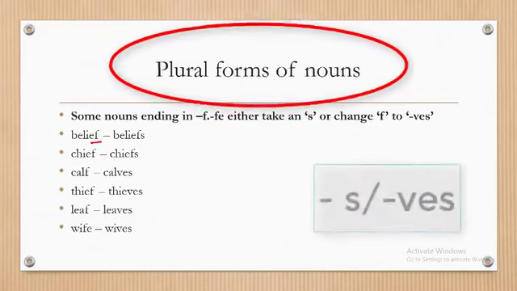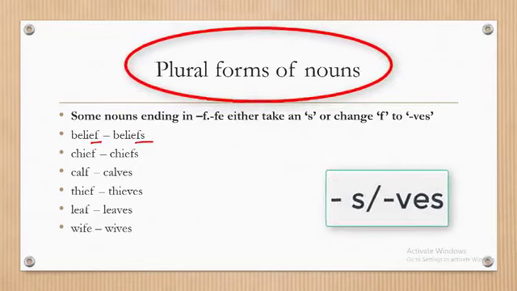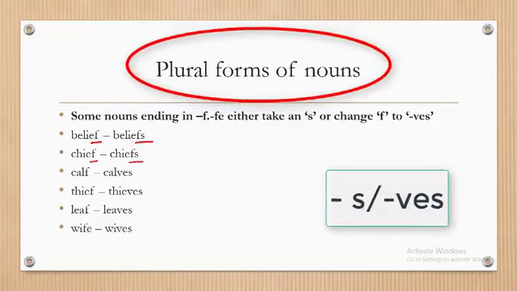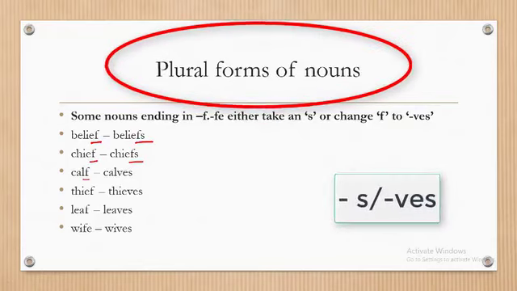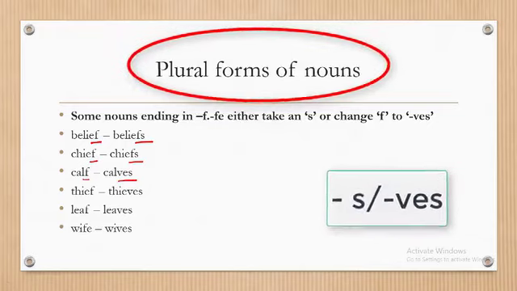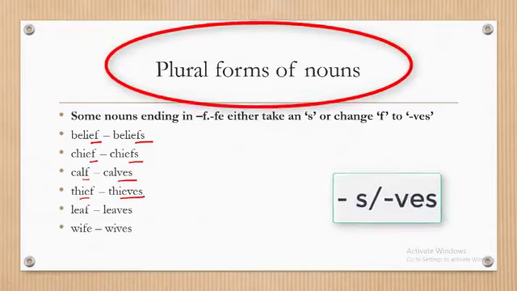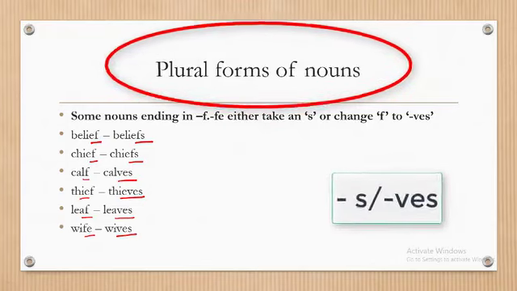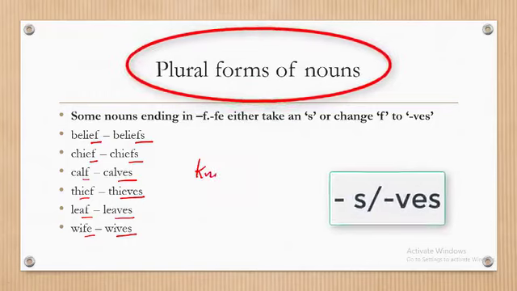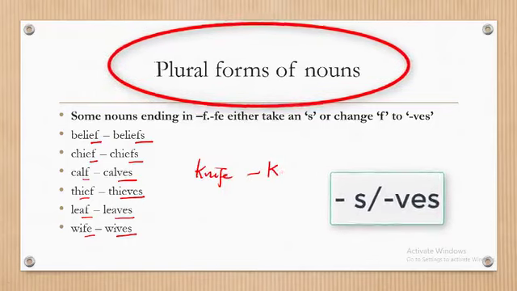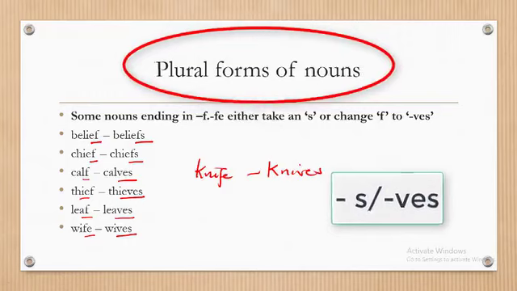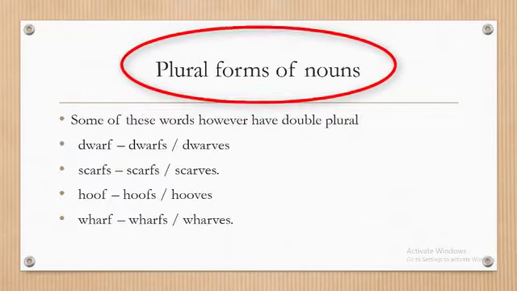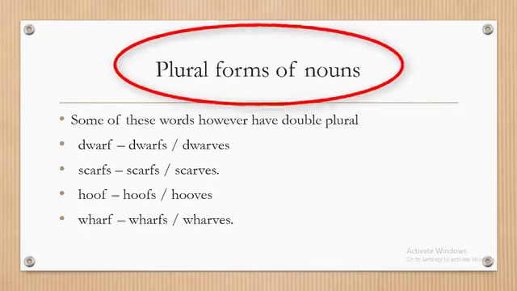For instance, belief, plural is beliefs. Chief becomes chiefs. Cow becomes cows, but calf becomes calves. Thief becomes thieves. Leaf becomes leaves. Wife becomes wives. Knife becomes knives. So what you just do is change the f to v and add es. But there are exceptions also to that.